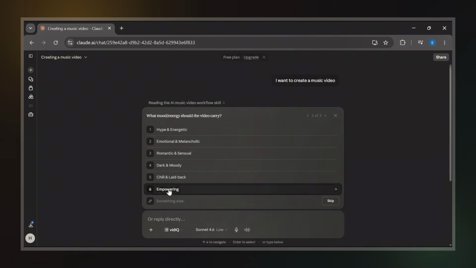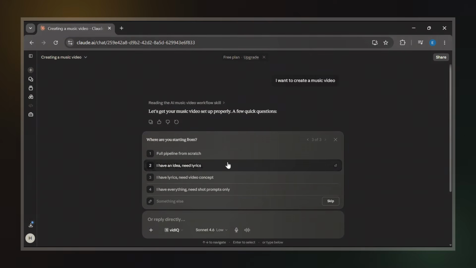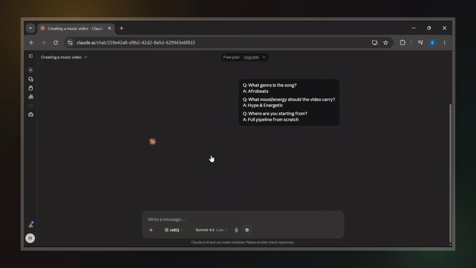The next question asks what mood or energy the video should carry. Here, you can choose whatever fits your vision. For this music video, I'm selecting hype and energetic, since that's the direction I want the project to have. After that, Claude asks where you're starting from. If you already have lyrics, a concept, or an idea, you can provide it here. But if you're starting completely from scratch, just choose the full pipeline from scratch option. Once you've answered those questions, Claude processes everything and moves to the next stage.